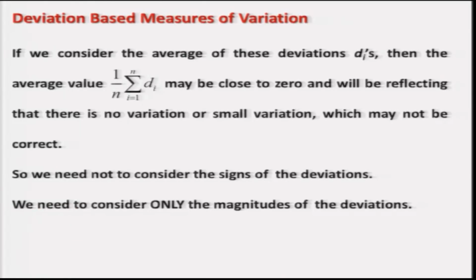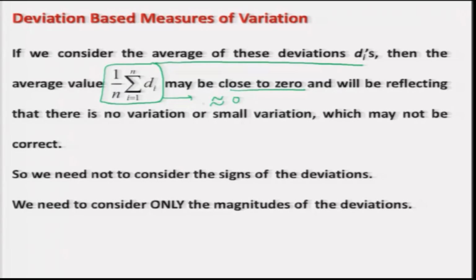So, now one option is this: once I have the values of d1, d2, dn, I can find the average of these deviations. So, I try to compute summation of di divided by n, but this may be very, very close to 0. Why? Because it is possible that some of the deviations are positive, some are negative. So, when we take the average of positive and negative values, the mean may come out to be 0 or very, very close to 0.